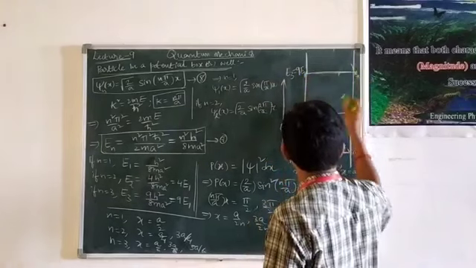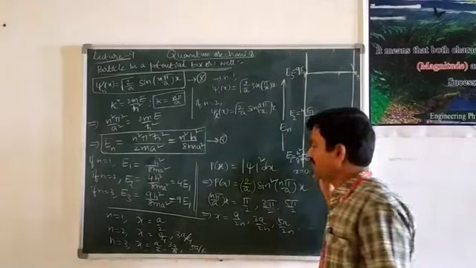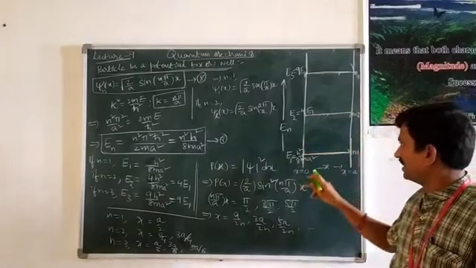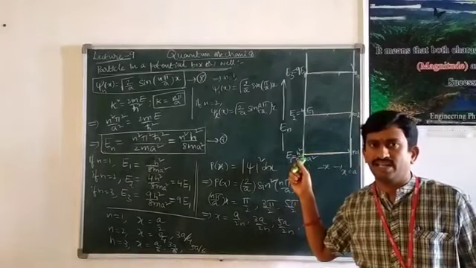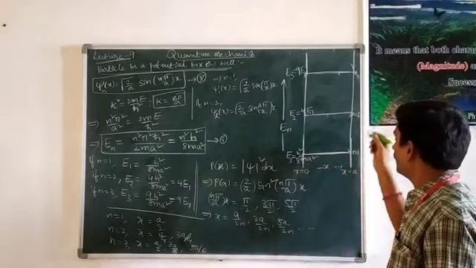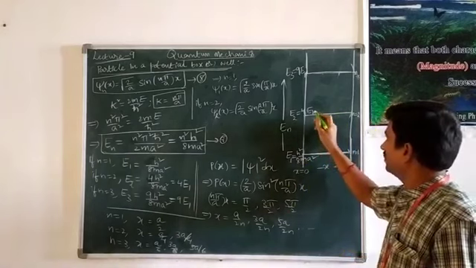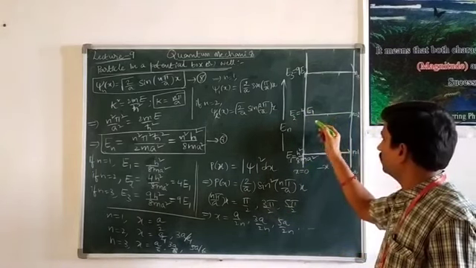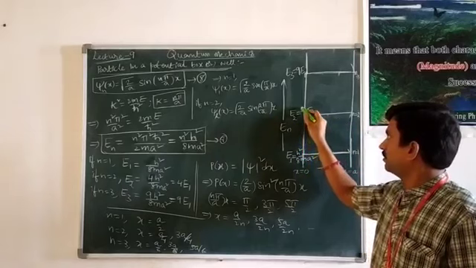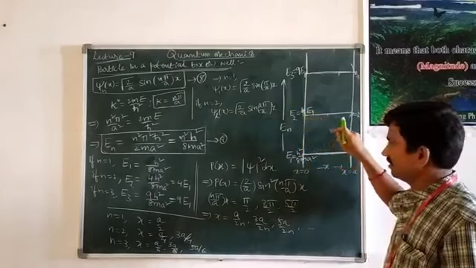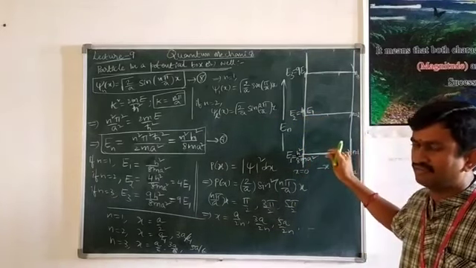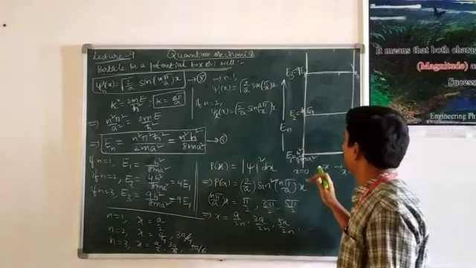That means if the particle is in the first state, it has the energy equal to h square by 8ma square. If the particle is in the second level or second state, n is equal to 2, it has the energy equal to 4 times that of the energy of the particle in the first state.